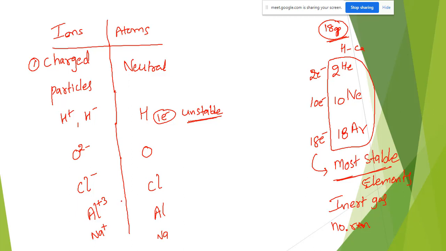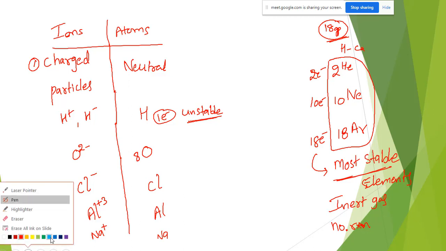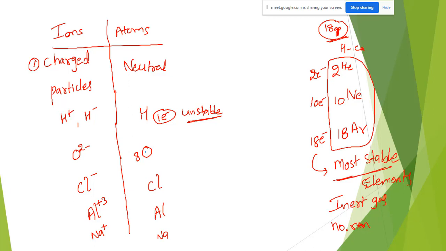See here, this oxygen is there, atomic number 8. Oxygen atomic number is 8. So how many electrons are there in the oxygen? Anyone can tell? 8 electrons are there. Whatever atomic number is there, that many electrons and that many protons are there. See, first of all, the element symbol is shown by Z, X, A.